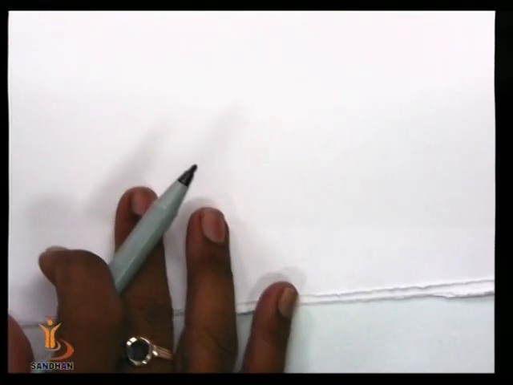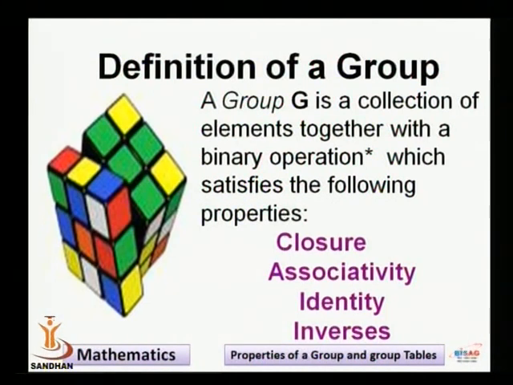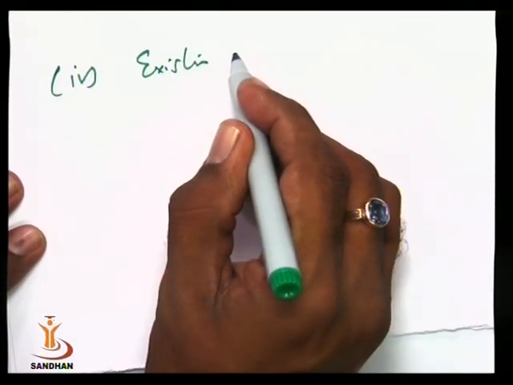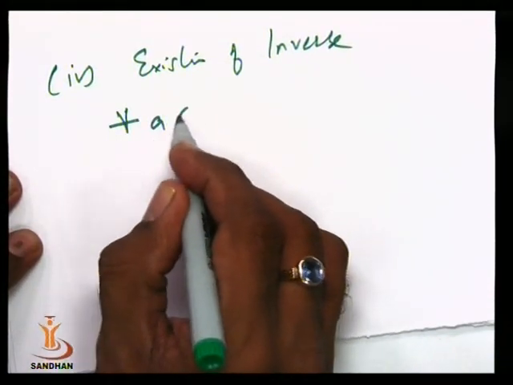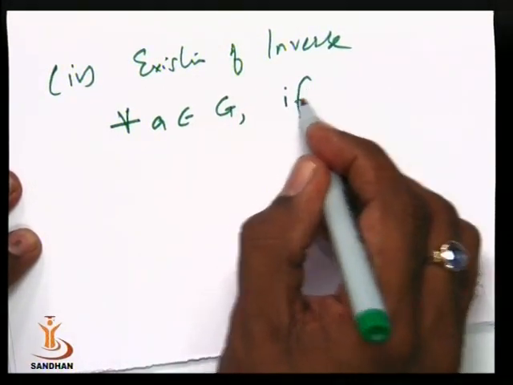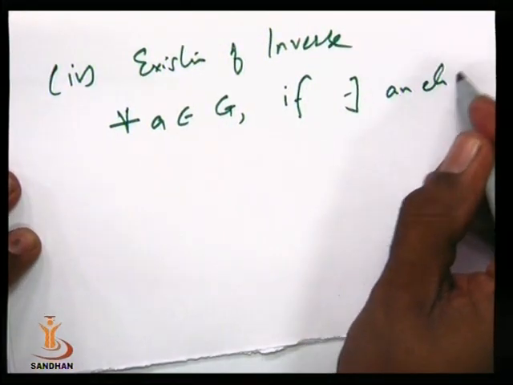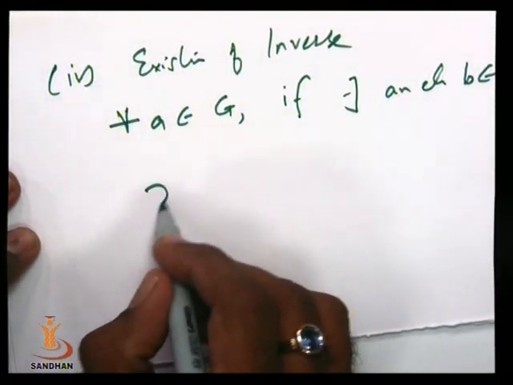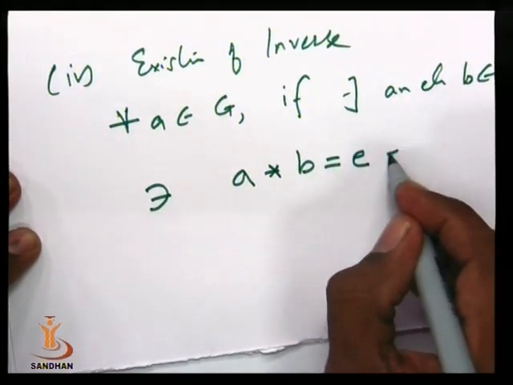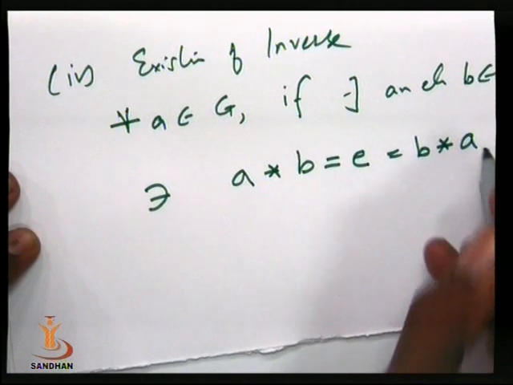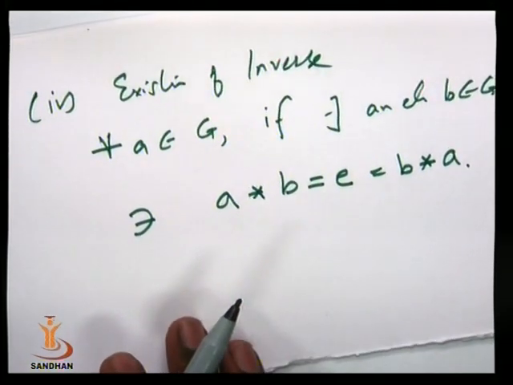And the fourth one, existence of inverse. Means for every A belonging to G, if there exists an element B belonging to G such that A star B is equal to identity is equal to B star A. So if G satisfies all these four properties: first, closure property, means any two elements together again give a value in the same set.